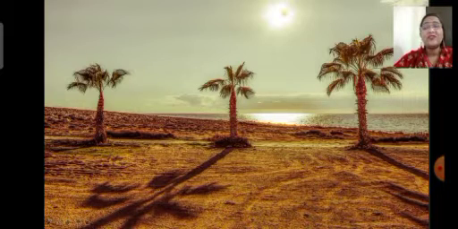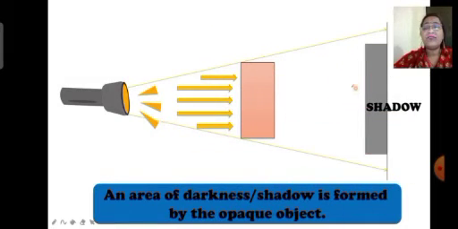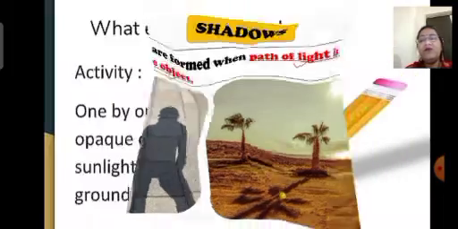When sunlight falls on it, it will not allow sunlight to pass through it. It will block the path of the sunlight. Because of this, we can see a dark patch on the ground, which we call a shadow. Shadows are formed when the path of light is blocked by an object. Shadows are formed when the path of light is blocked by an opaque object. For this, children, we'll see one activity.